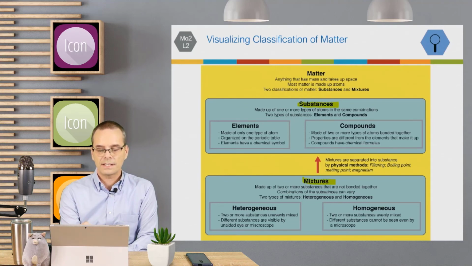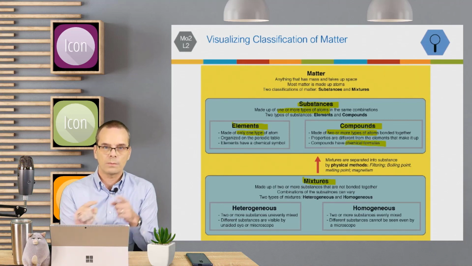A substance is made up of one or more types of atoms in some sort of combination. The two types of substance are elements, only one type of atom, or compounds, two or more types of atoms bonded together. Compounds have chemical formulas, and the properties are different from the elements once you combine these atoms.